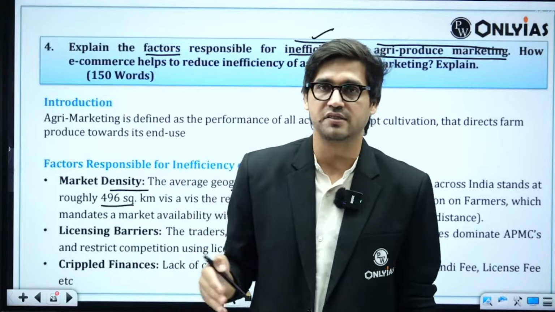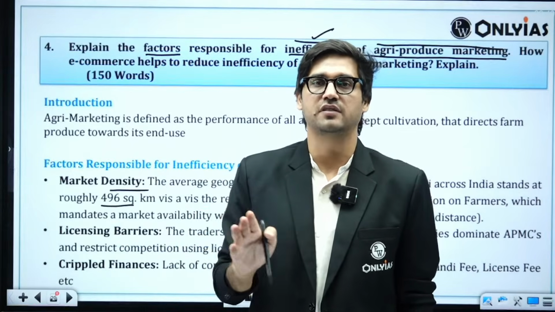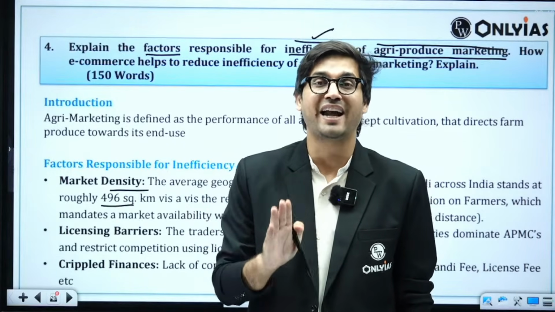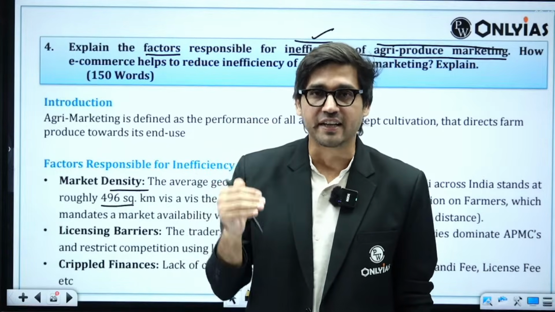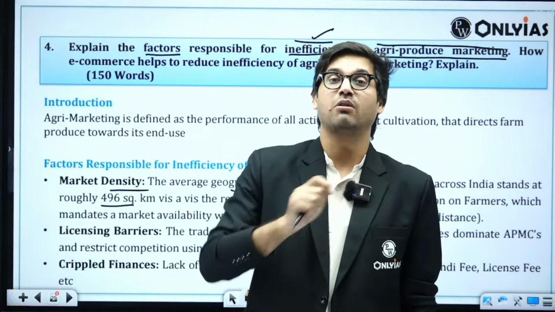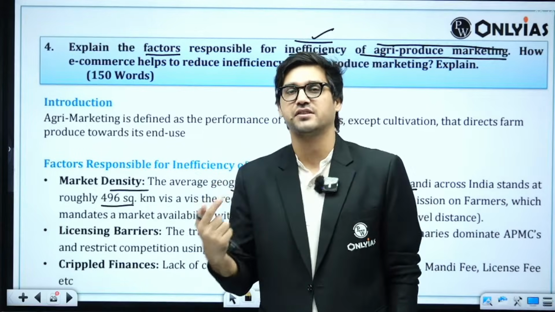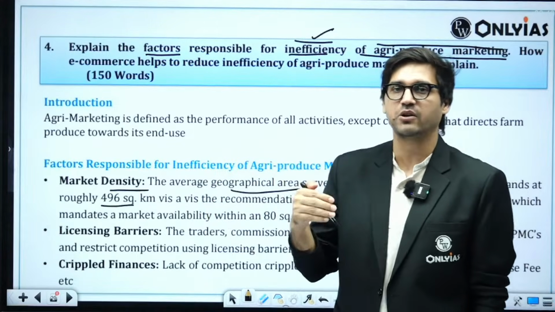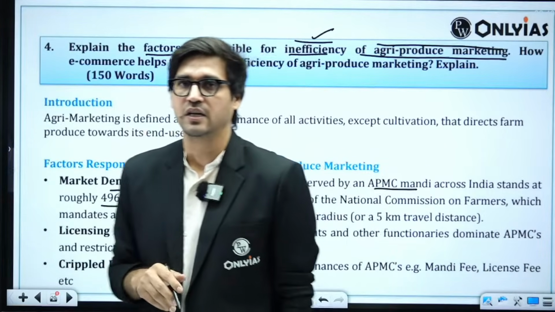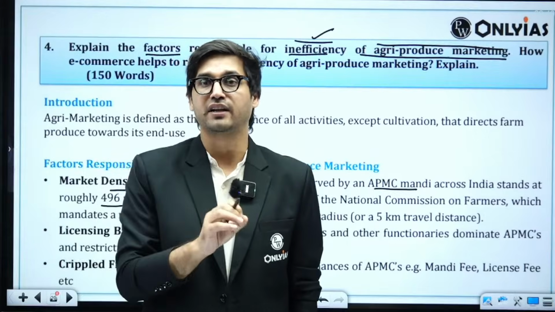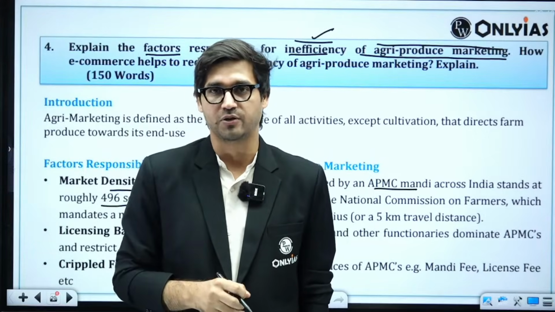The reality is that in India, one mandi serves an area of 496 square kilometers, which means that market density is pretty poor. In fact, you can also point out that there are interstate variations here too. Some states have very good market density, for example, Punjab, while if you look at the states of the Northeast, not a lot of markets, 1 per 11,000 square kilometers. You can point that out.